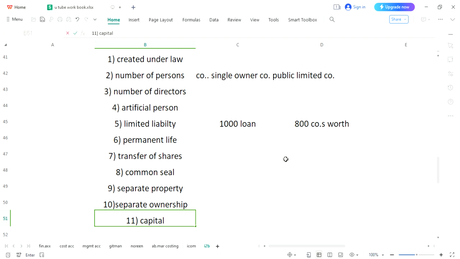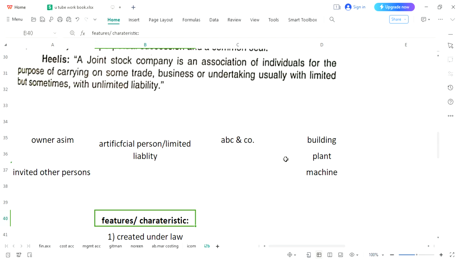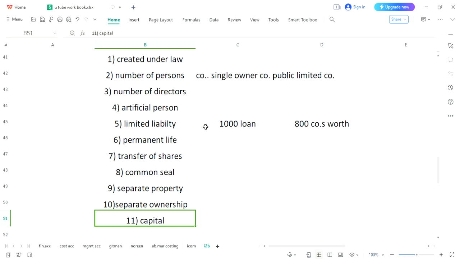These owners, like I have told you, Asim and other persons, will invite the ordinary public to invest in their company. I am giving you an example: it is possible that thousands of persons have come and invested in this company. So this capital would be collected from partners, participants and shareholders.